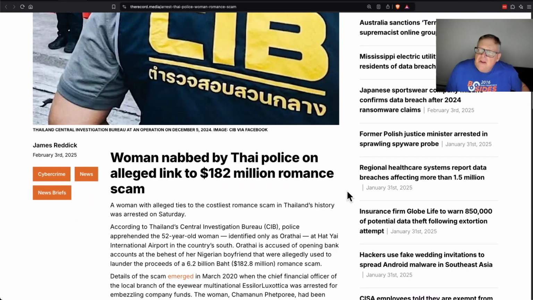This is the number one crime, at least it was a year or two ago, the number one financial crime that stole the most money: romance scams from home users anyway. I think for businesses it's business email compromise, but this is pretty impressive. They nabbed this woman with a $182 million romance scam. So this is a big one, it happens to a lot of people.